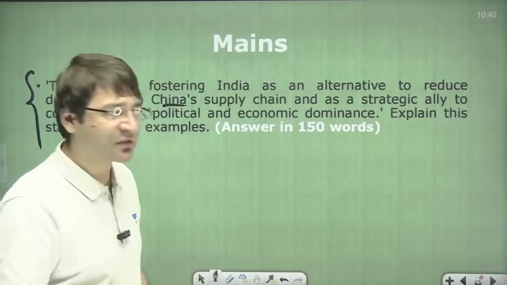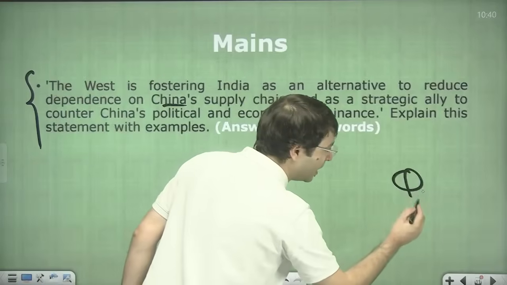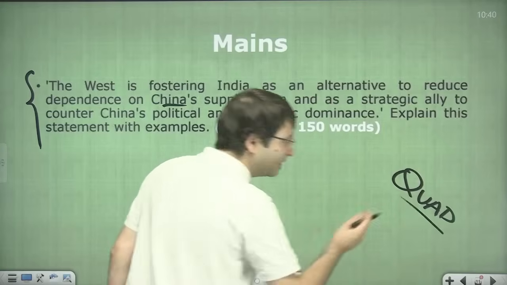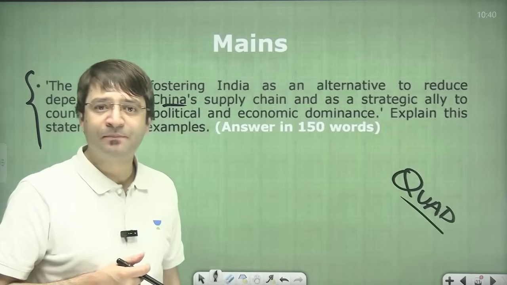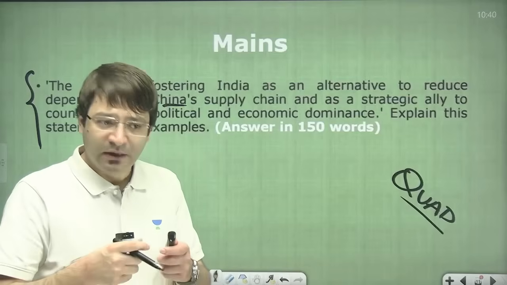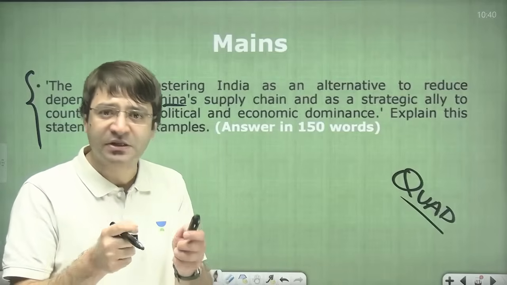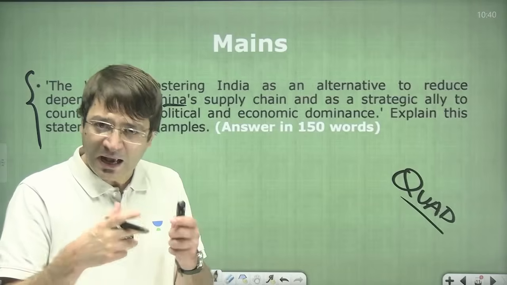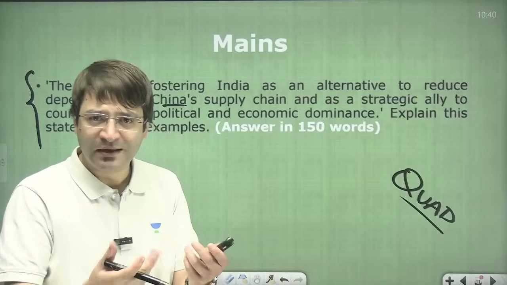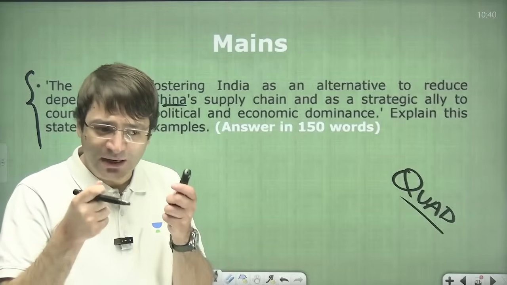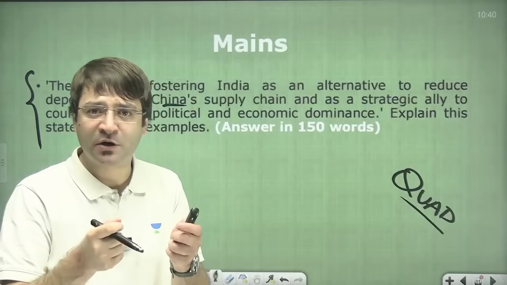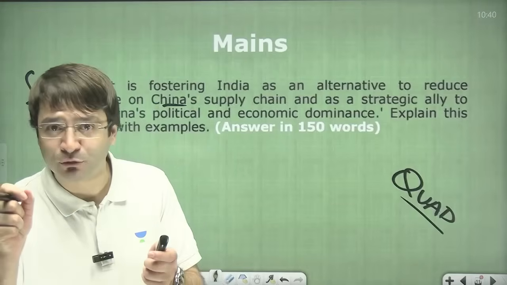That is why we have seen entities such as the Quad. The meeting was conducted recently where the Quad issued a statement criticizing the Pahalgam attack and fostering a relationship with India, criticizing cross-border terrorism, which is a reference to Pakistan.